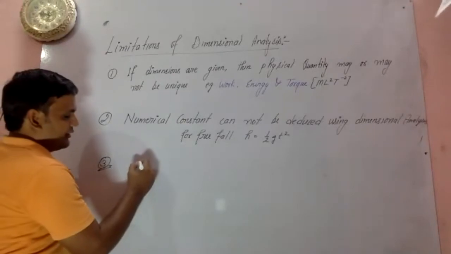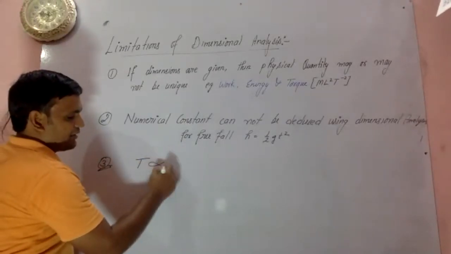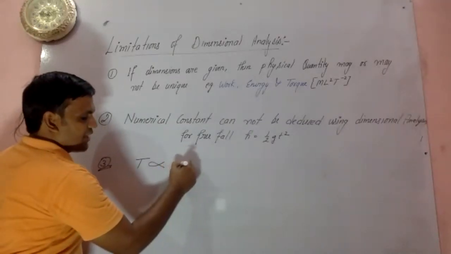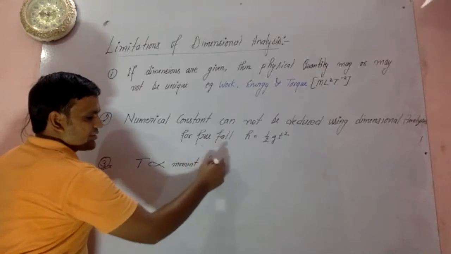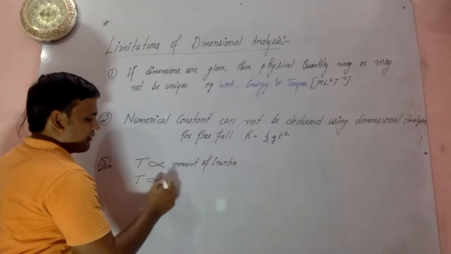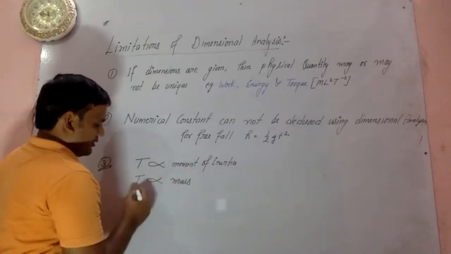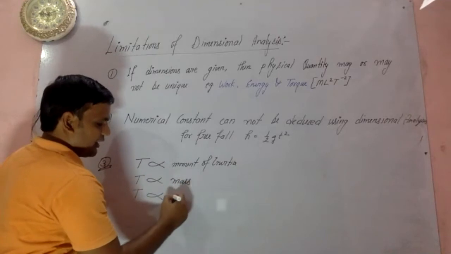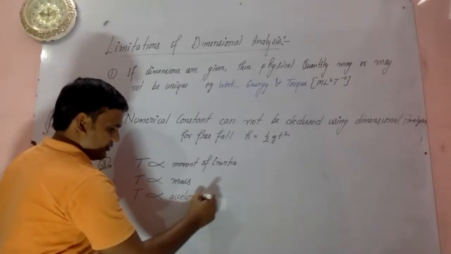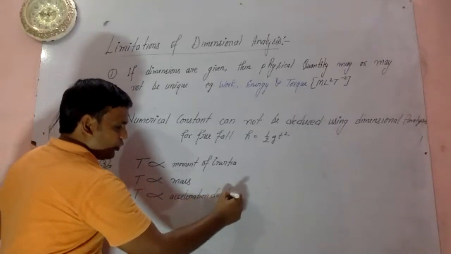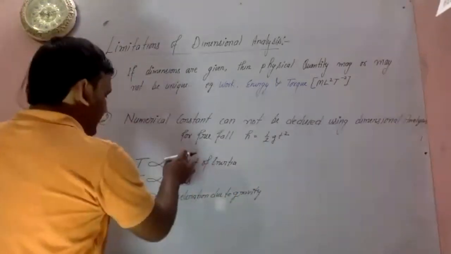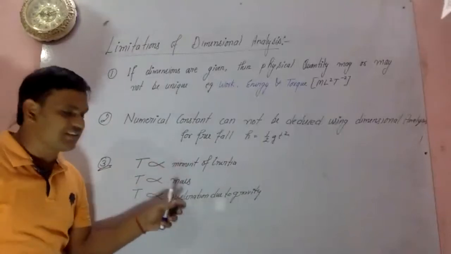You can understand it in this way. Let's say the time period is dependent on moment of inertia, on mass, and on acceleration due to gravity. These are the 3 physical quantities.